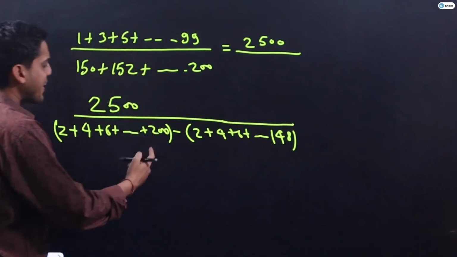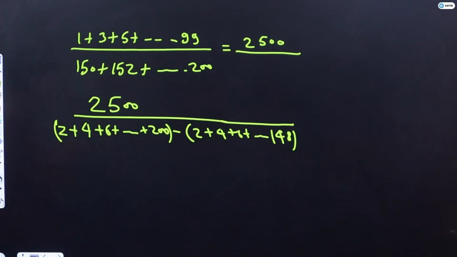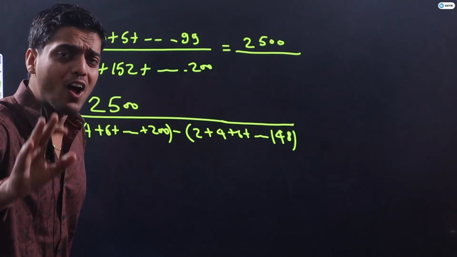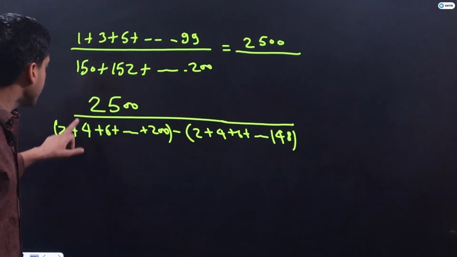You can start your solution from this step only.